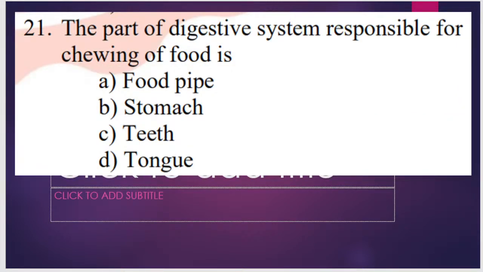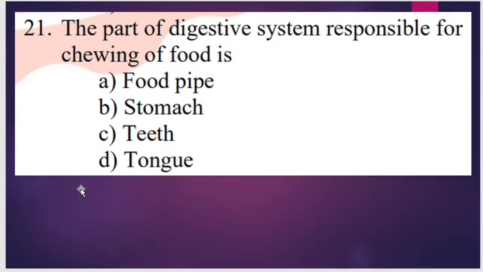Question number 264. Which part of digestive system is responsible for chewing of food? Which part of digestive system is responsible for chewing of food? Food pipe, stomach, teeth or tongue? First for this question is Shlok. Second is Hemishri. Third is Likita. Fourth is Ragini. Then Shlok is also correct.